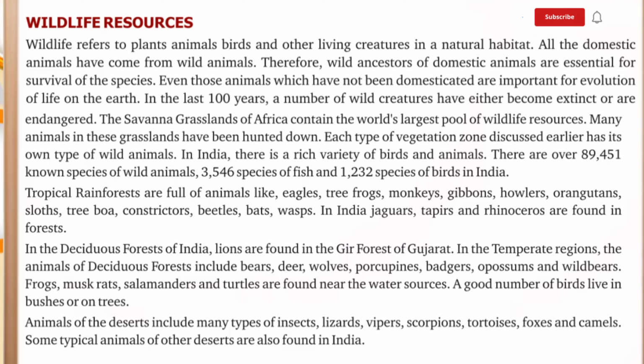A good number of birds live in bushes or on trees. Animals of the desert include many types of insects, lizards, vipers, scorpions, tortoises, foxes, and camels.